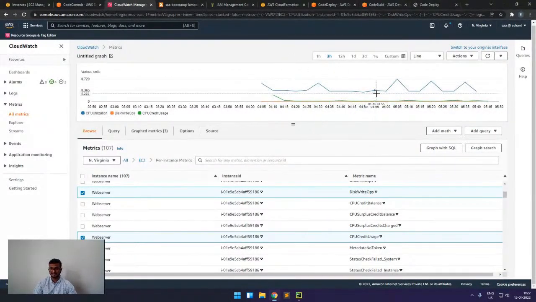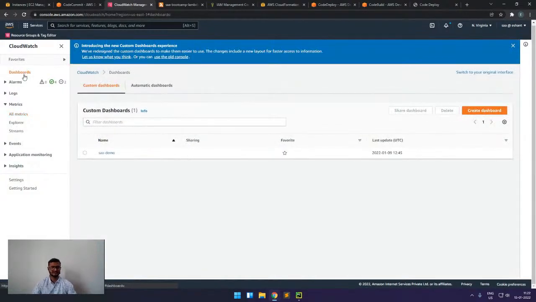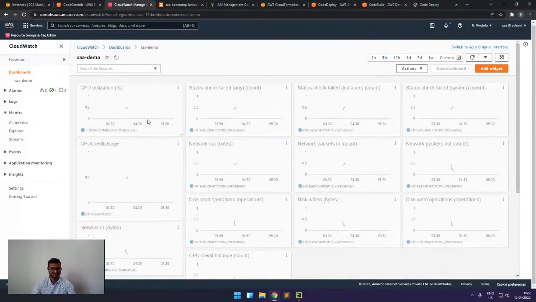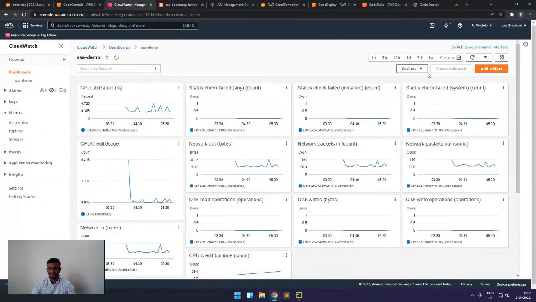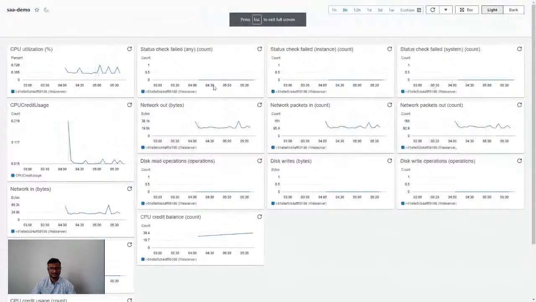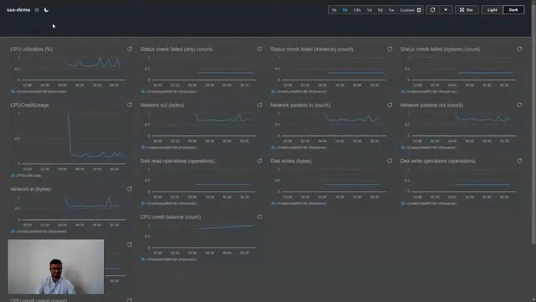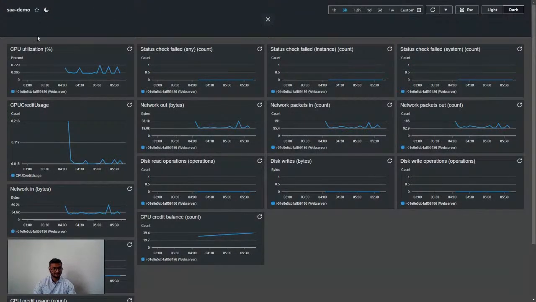And using these metrics, we can also create a dashboard here. AWS supports very good looking dashboards. For example, I've created this one where we can simply combine multiple metrics like this. We can also select the theme, and we can analyze metrics of all the services that we have in a single dashboard.